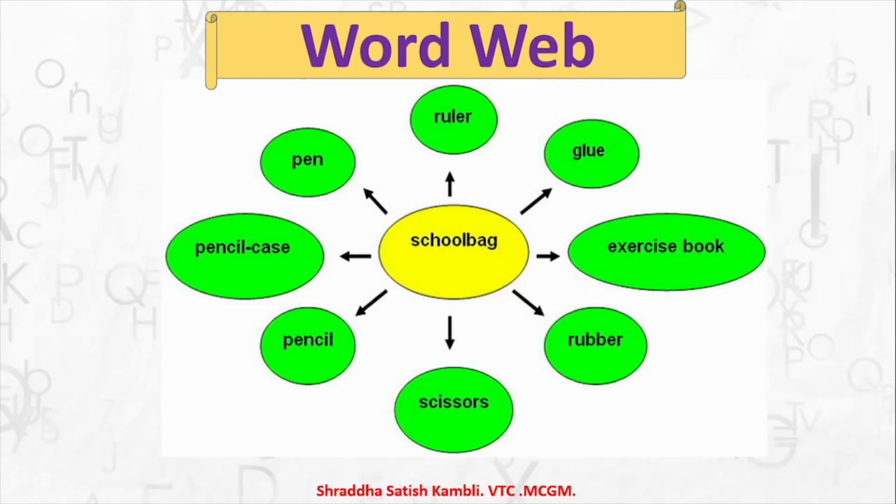So here you cannot write classroom. Here you cannot write playground. Why? Because will you find a classroom inside the school bag? Or will you find a playground inside the school bag? No. So you have to think about things which you will find in the school bag. So you have pen, ruler, glue, exercise book, rubber, scissors, pencil, pencil case. Okay, you can also write big, you can write small, then you can write cotton, you can write leather, because you can have different kinds of school bags, isn't it? So this is a word web. So these are very similar exercises. Now having done all this, let us move on and let us do the main part of our lesson.